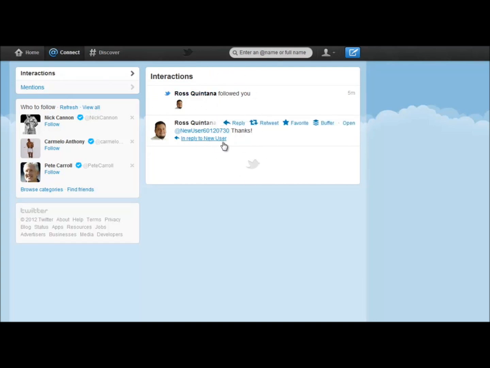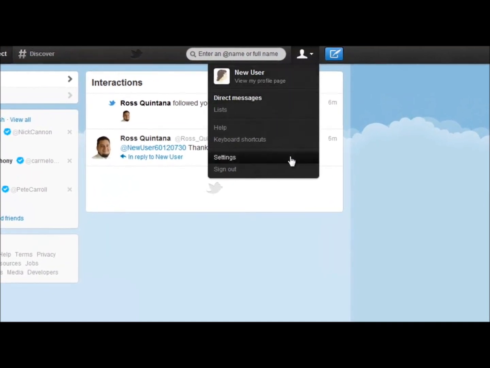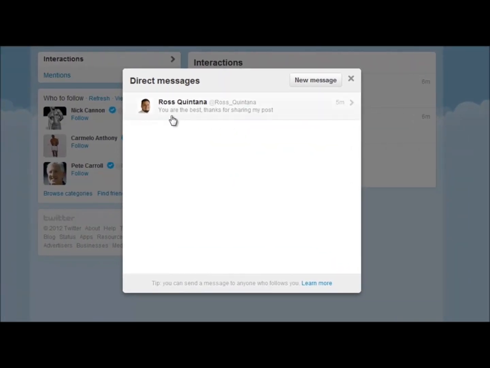Now remember, I sent you a direct message. You won't see that here. In order to see direct private messages, you go to your drop-down menu over here, and you see how it's highlighted? That means there's a message in there. So all I do is click direct messages. And what do you have right there? You are the best. Thanks for sharing my post.